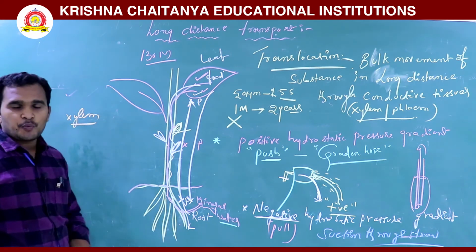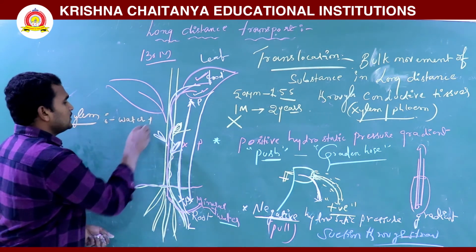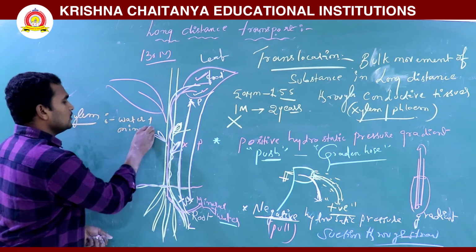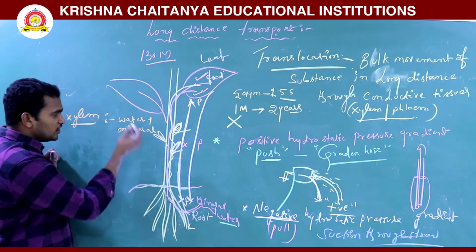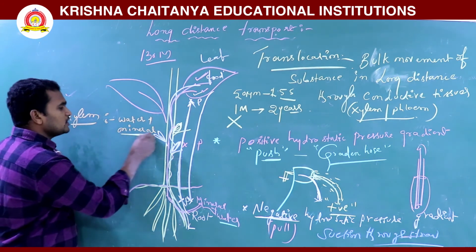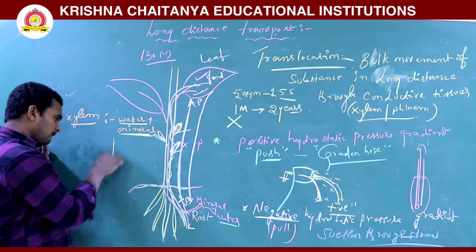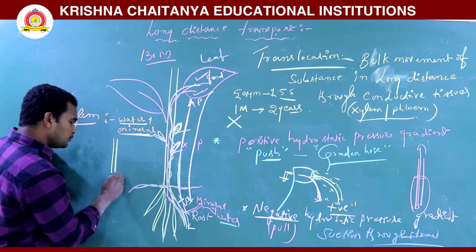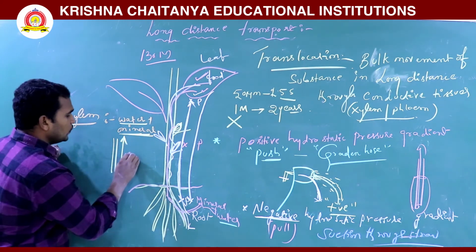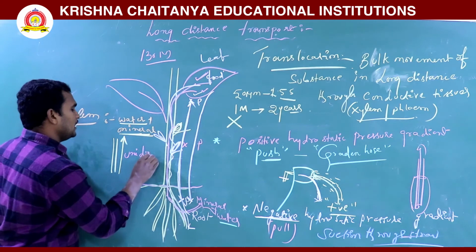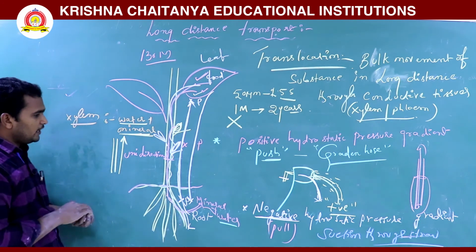So xylem, what is it transporting? Xylem transports only water plus minerals, from the root region to the leaf region. Xylem transports water and minerals only in one direction. That is nothing but unidirectional transport.